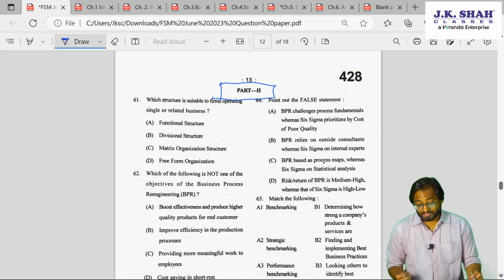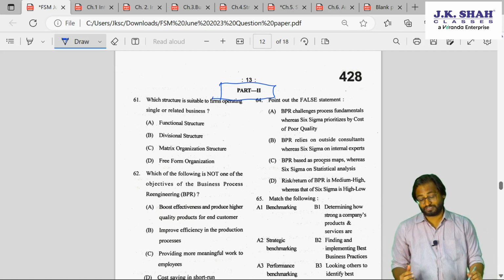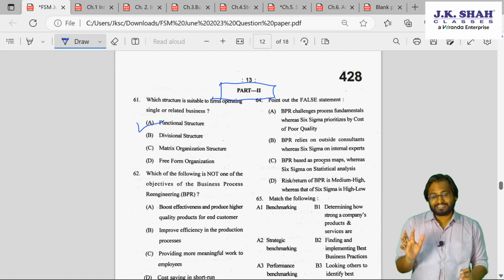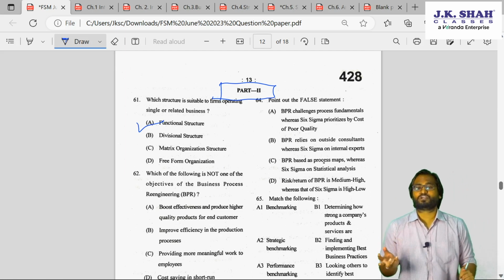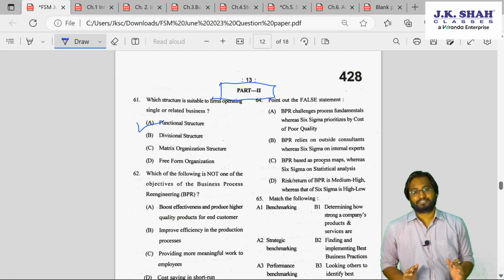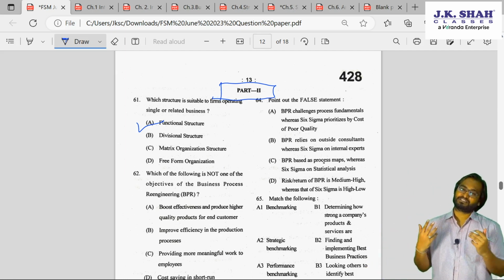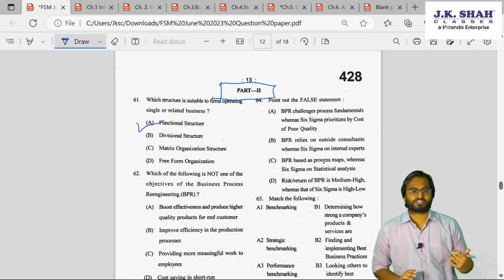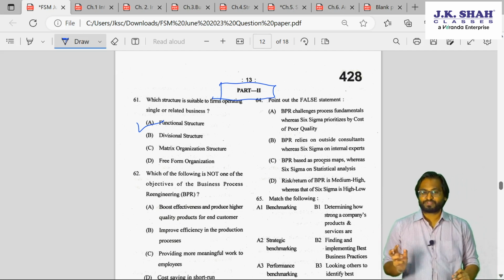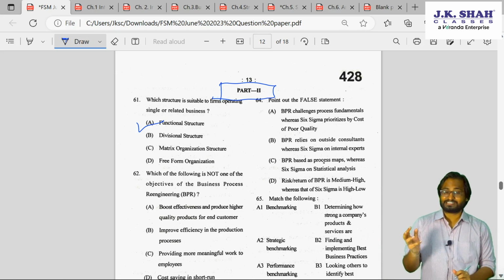So now you tell me, by the process of elimination, the correct answer seems to be A. Again, institute has not come up with their own answers. So this is the answer according to us. We will wait for the institute answers and thereafter you can cross check with our institute's answer also. So according to me, 61, the answer is A.